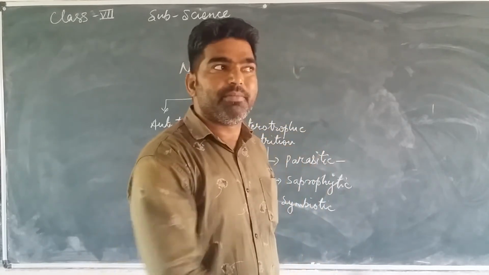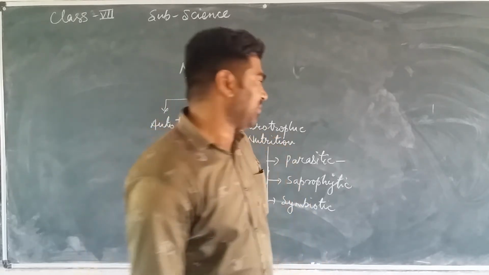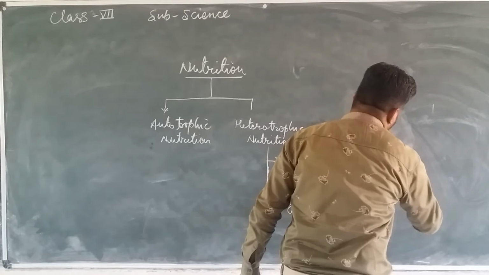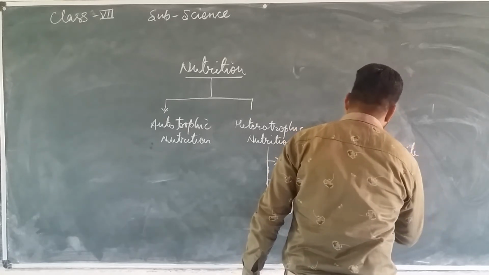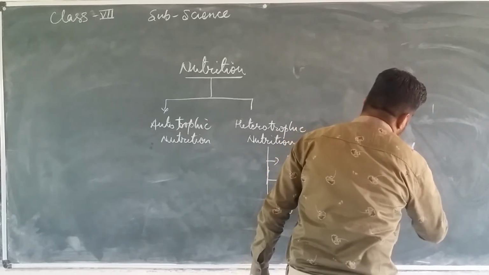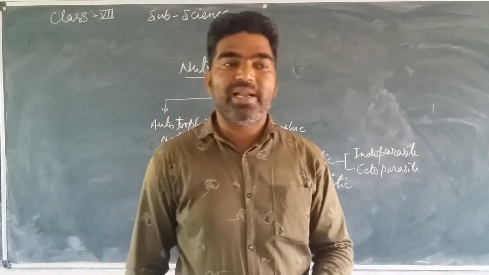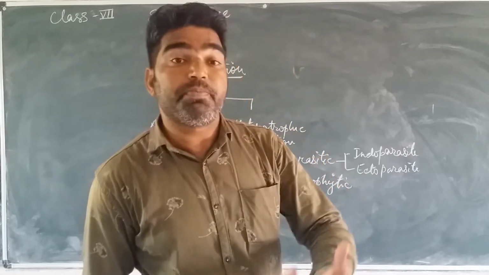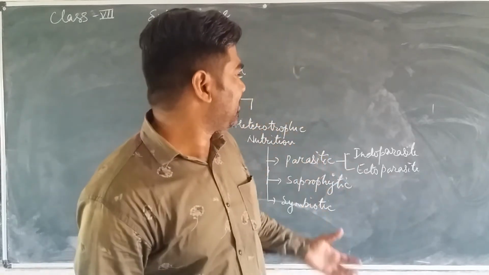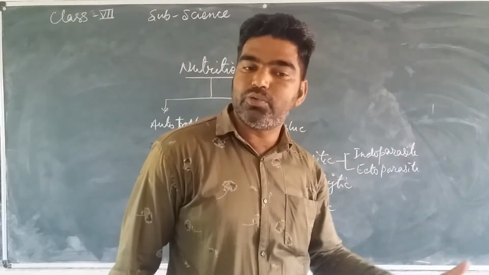So we classify parasites into two classes: endoparasites and ectoparasites. Endoparasites are the many types of worms that live inside our body, like tapeworms, hookworms, and pinworms. Ectoparasites live outside the body, just like Cuscuta.